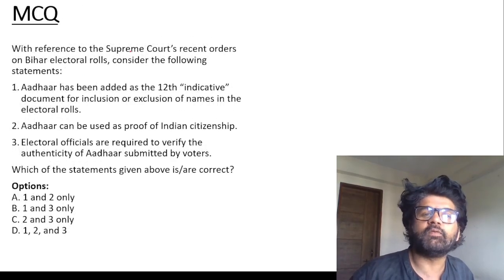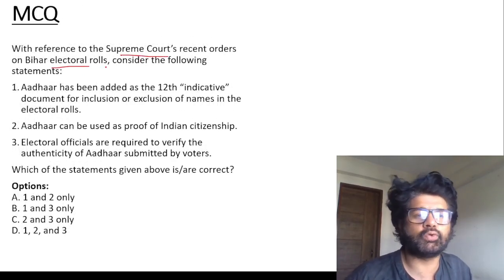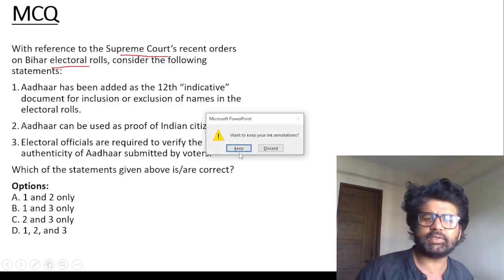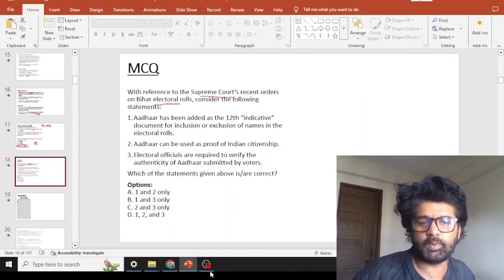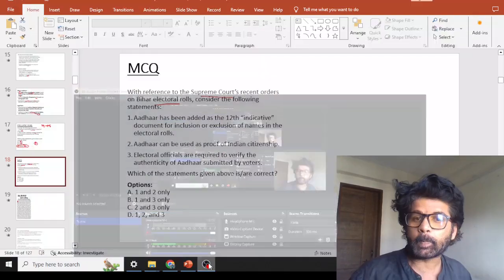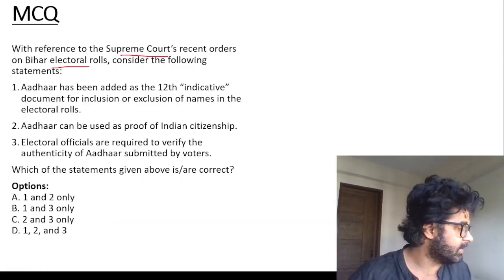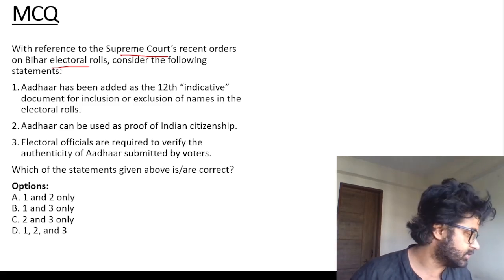Guys, MCQ. With reference to Supreme Court recent orders on Bihar electoral rules, consider the following statements. Consider it. Why do people do like this? There was a song in our time. You people were not born. Allu Arjun was the actor.